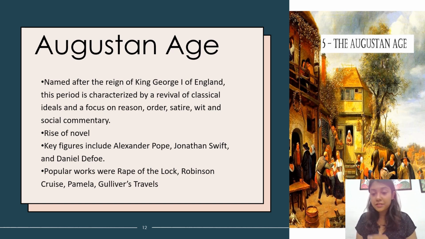You have to go through it if you're a student of English literature. Rape of the Lock is basically about a girl of high standards who comes from a high class, and how she thinks she is the queen of the world, how she gets dressed, and how she wastes all her time in makeup and dresses. That is a social commentary on the high-class women of that time period.